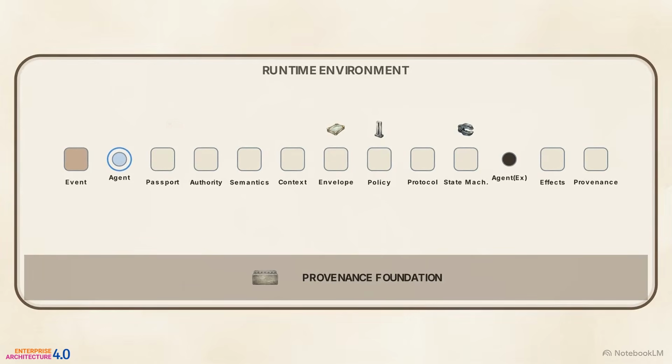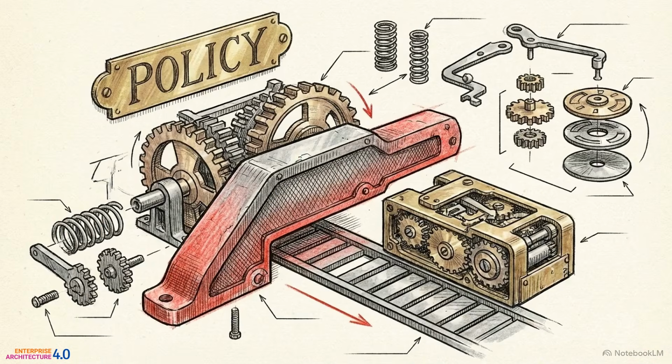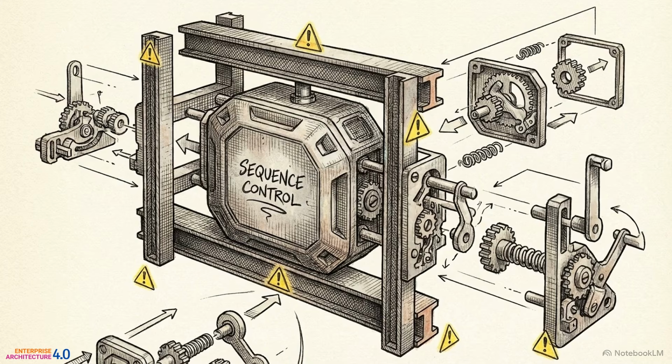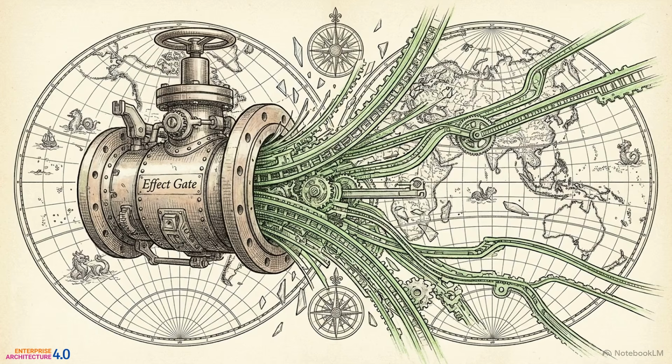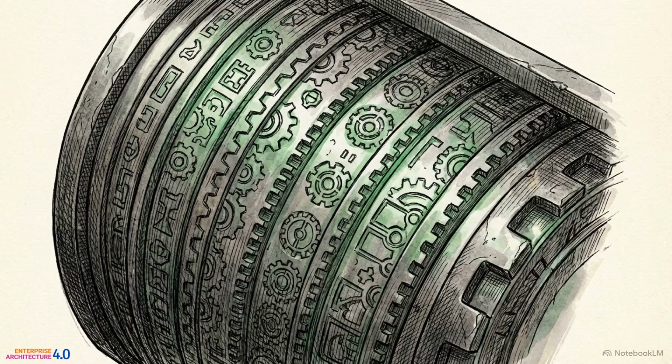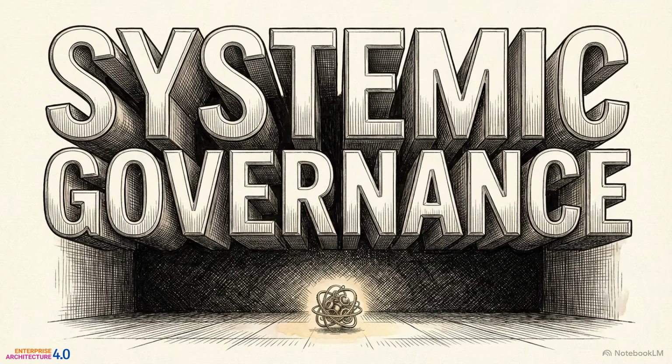The event starts execution. The runtime routes the agent. The passport admits it. Authority limits it. Semantics clarify the meaning. Context informs it. The envelope carries the payload. Policy constrains it. Protocol defines the path. The state machine enforces that path. The agent decides within strict bounds. Effects change the world, and provenance proves it. Robust autonomous systems depend on inescapable governance pipelines. Smarter agents are secondary to the architecture that contains them.